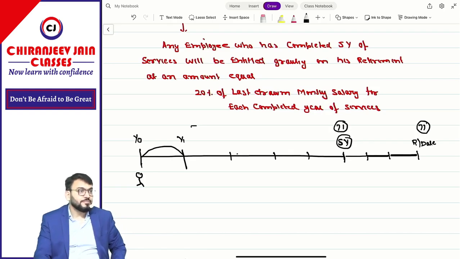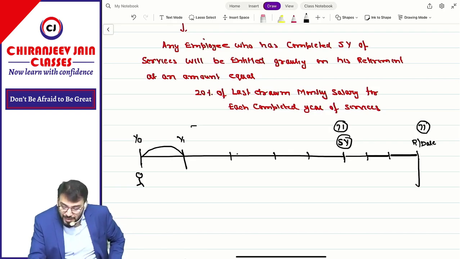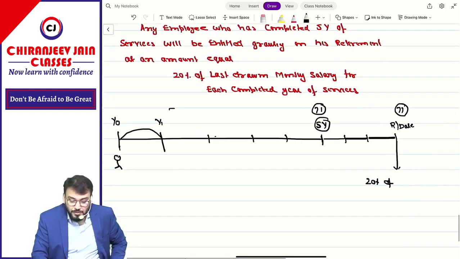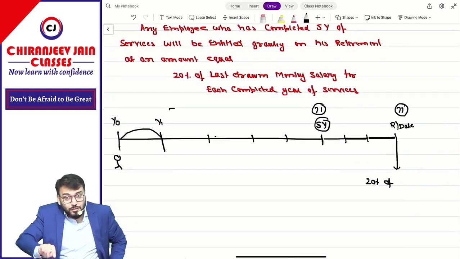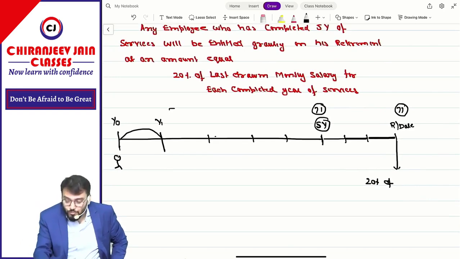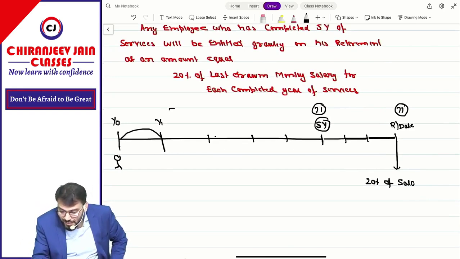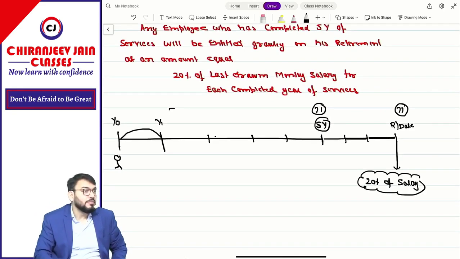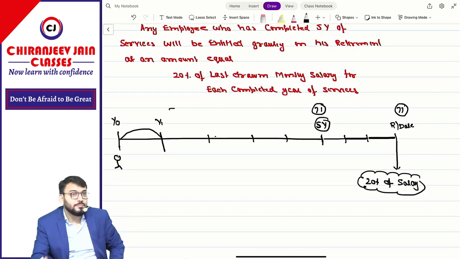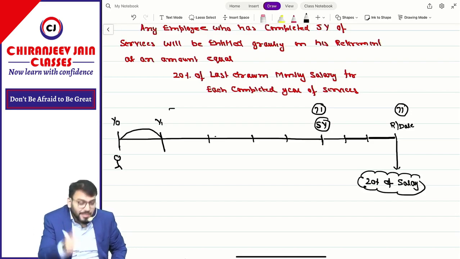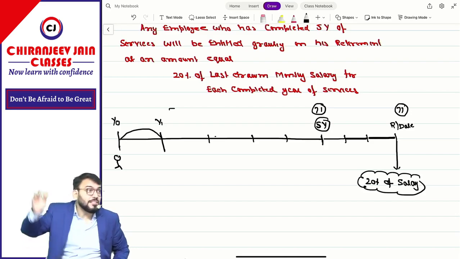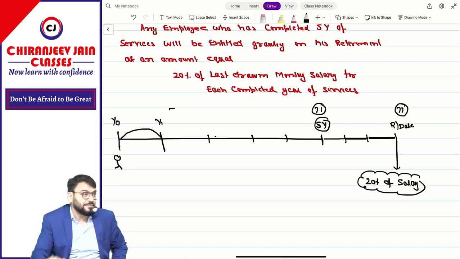Are you able to understand? So on this date he will be entitled to 20% of what? Last drawn monthly salary. So what is the monthly salary of this last month? That we don't know. Salary we don't know. Because we know the current year salary, but we don't know what is the last monthly drawn salary.